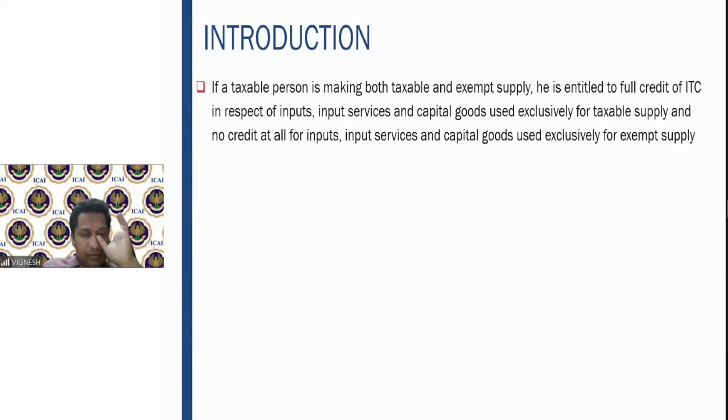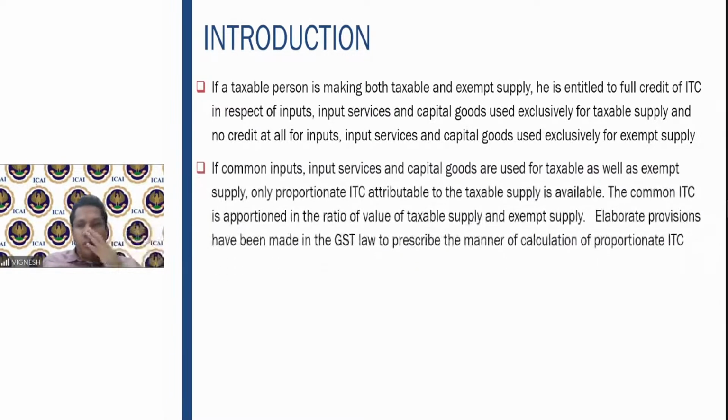So therefore, when a taxable person is making both taxable and exempt supply, there is full credit of ITC in respect of inputs, input services and capital goods used exclusively for taxable supply, and no credit at all for inputs, input services and capital goods used exclusively for exempt supply. That is the most important point here. We have to keep it in mind. Now, common inputs, input services and capital goods are used for taxable as well as exempt supply. Only proportionate ITC attributable to taxable supply is available.